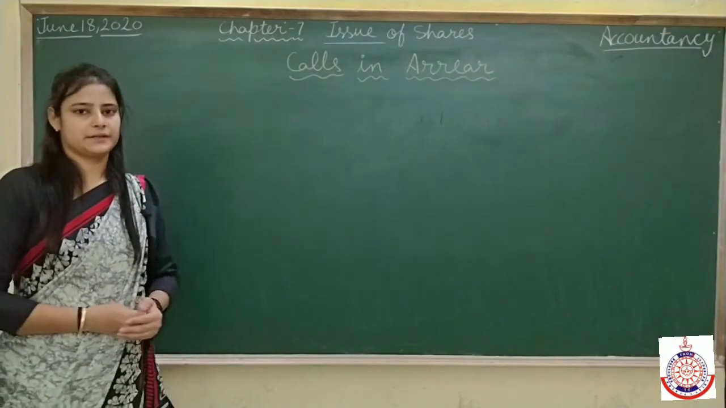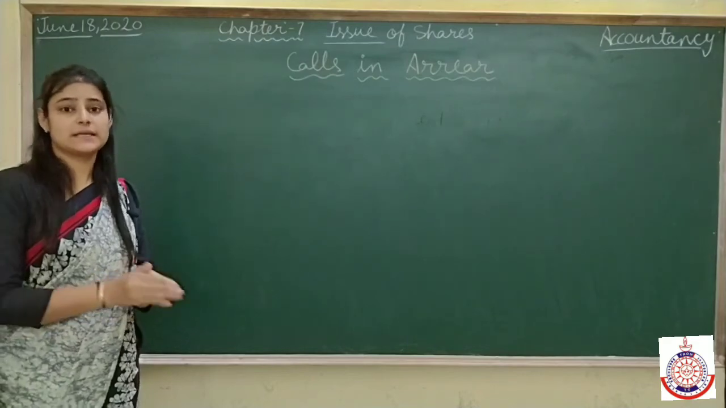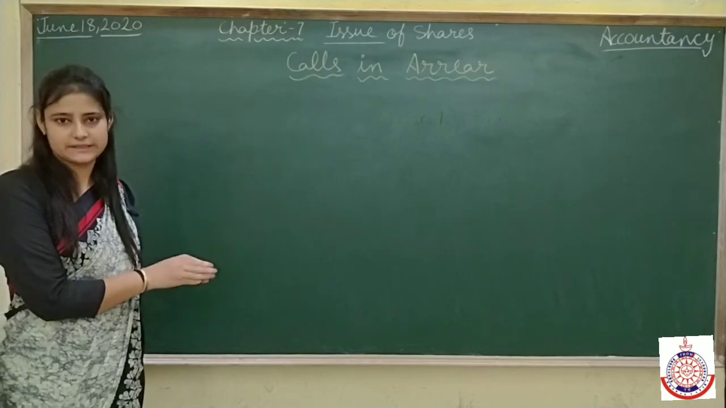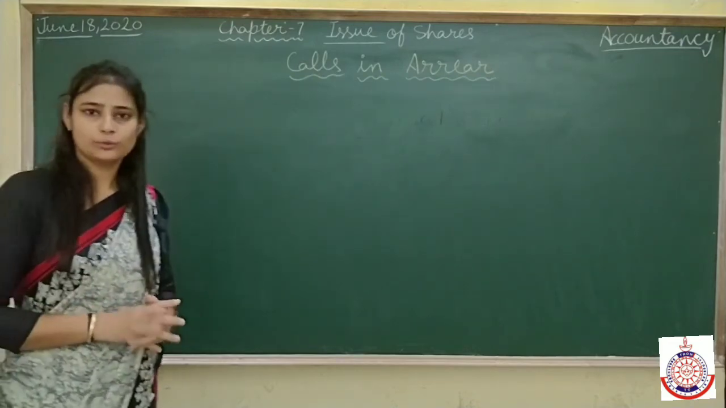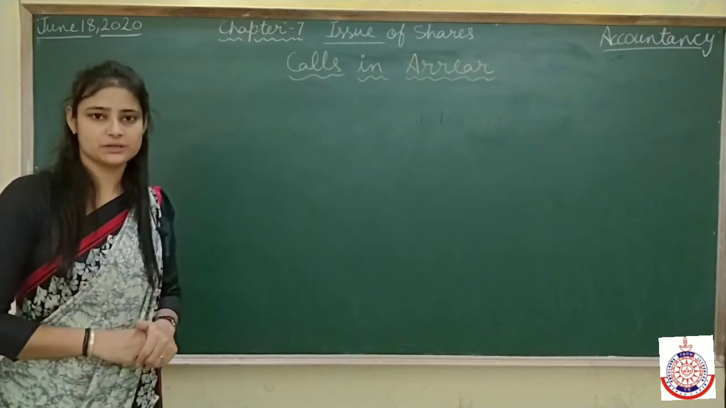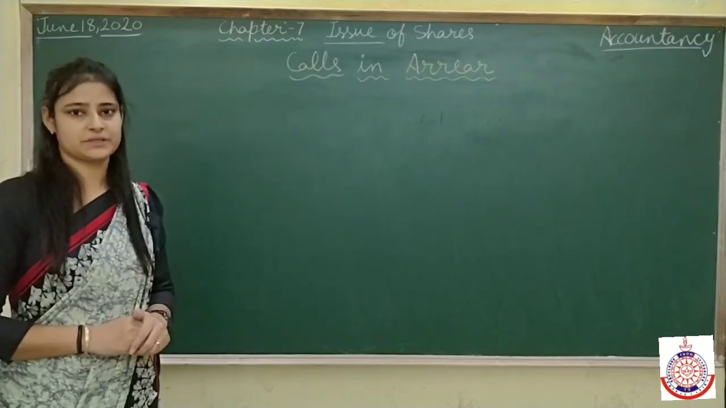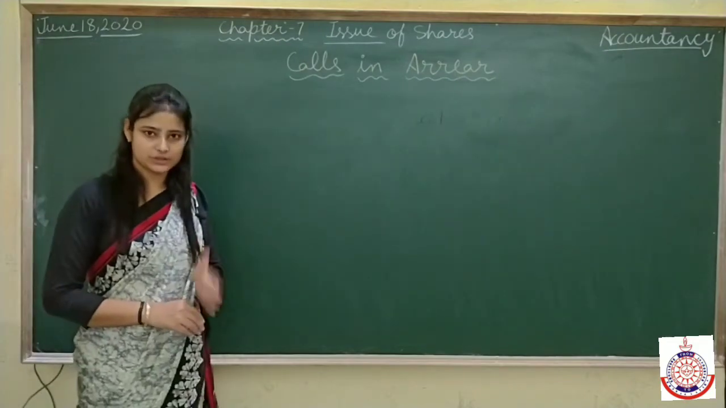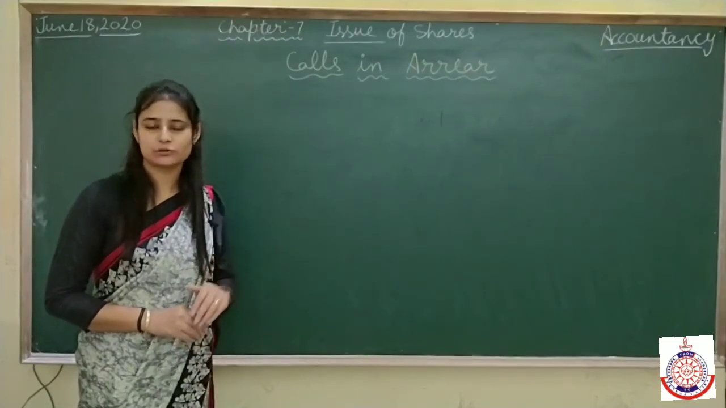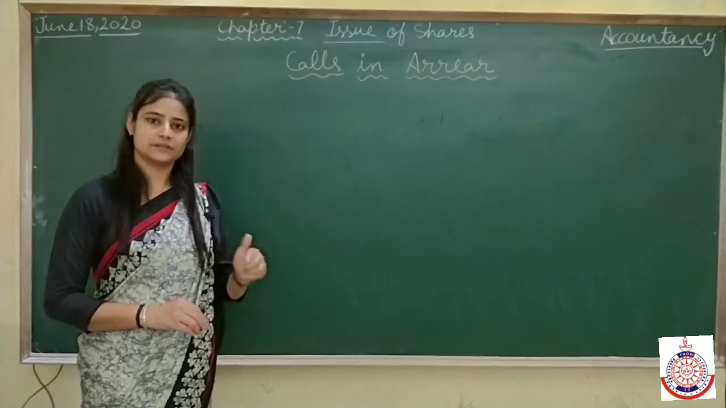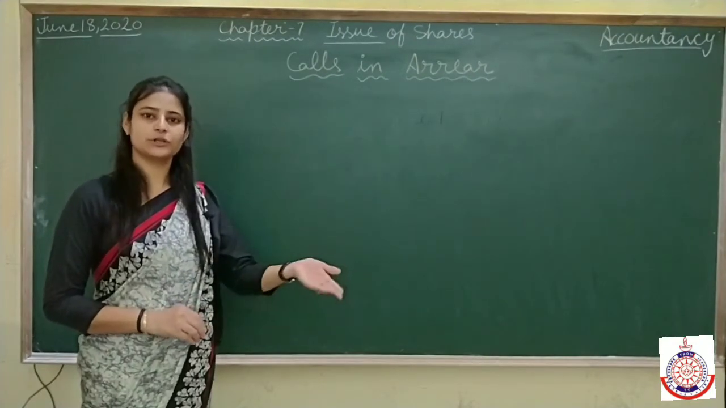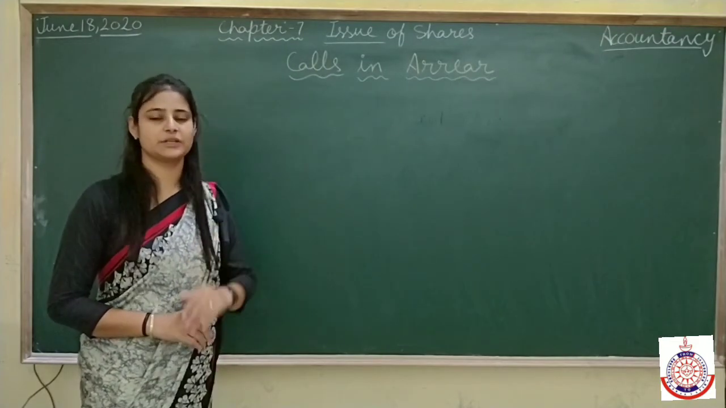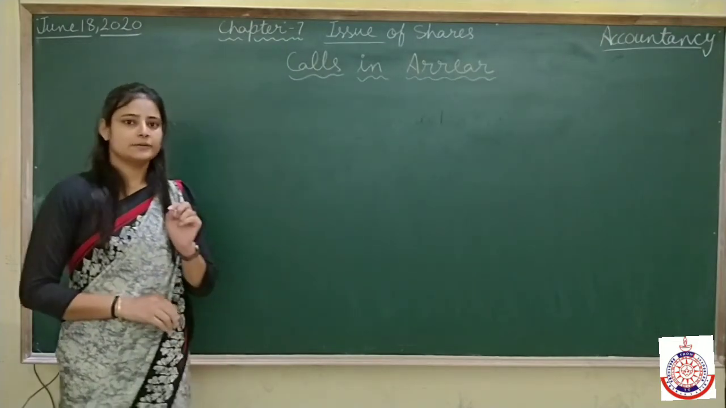Next is calls in arrear. Calls in arrear means calls are not paid yet. As you all know, when the company issues its shares to the general public, it receives money in installments. The first is application money. The second, when the shares are allotted to the shareholder, at that time also they receive money. Later on, when the first call is due, they receive money on first call. Then when the second call is due, they receive money on second call.